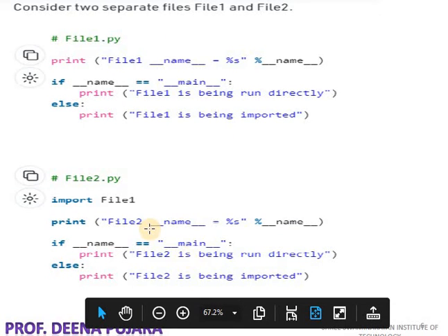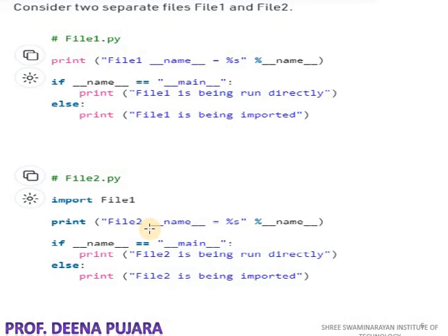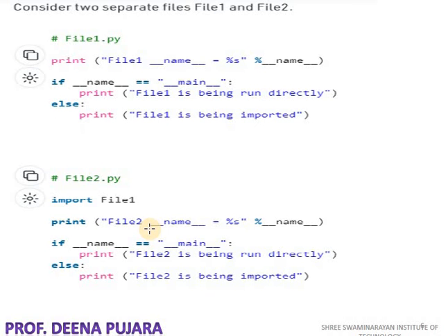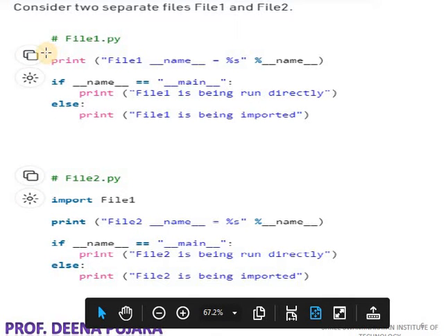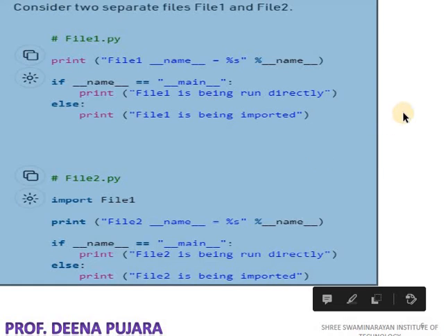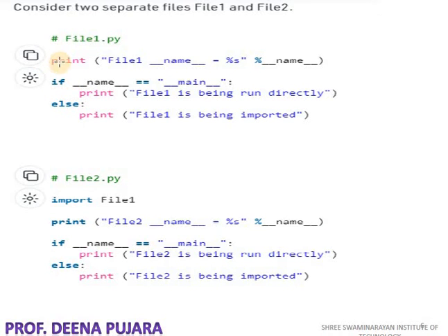Now here you can see that I am taking two programs. The first program name is file1.py. That means this is my first program. The first program is not importing any other program, it works as an individual. So it prints file __name__ is equal to __name__.